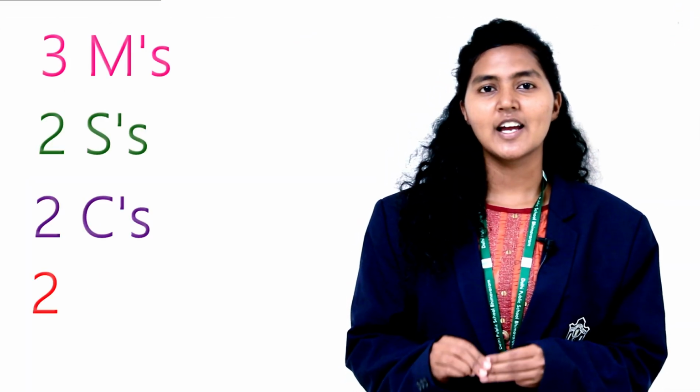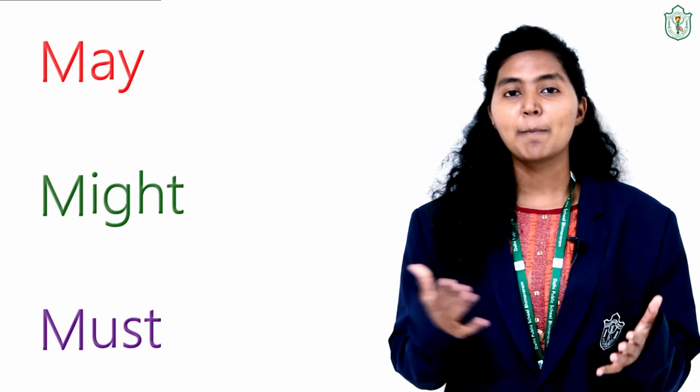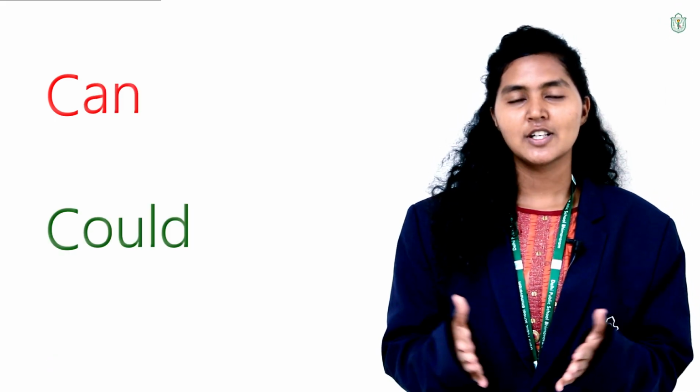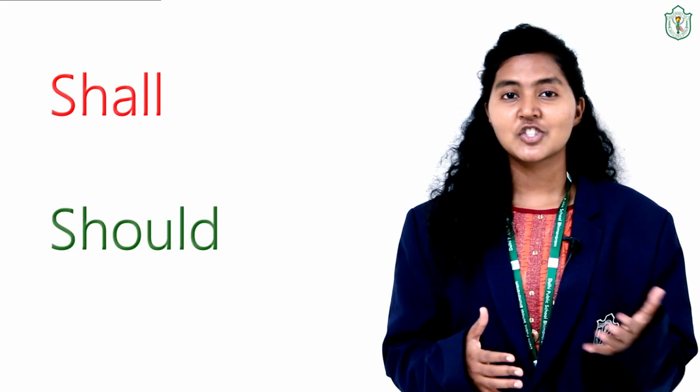So in today's class, we will learn about 9 main modal verbs. And there's an easy way to remember them. That is 3 M's, 2 S's, 2 C's, and 2 W's. The 3 M's are may, might, and must. And the 2 C's are can and could. The 2 S's are shall and should. Now let us look at these individual modal verbs.